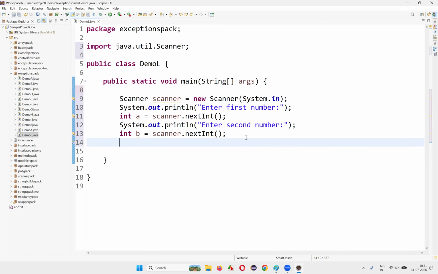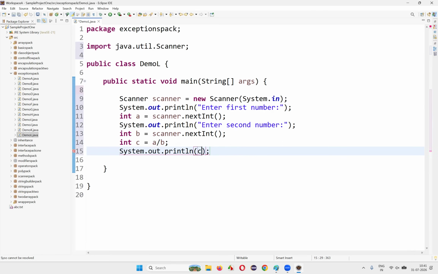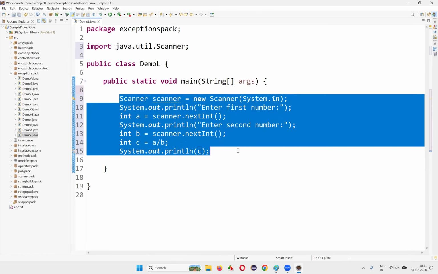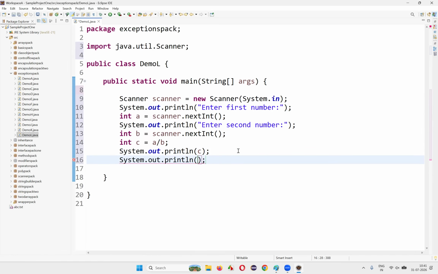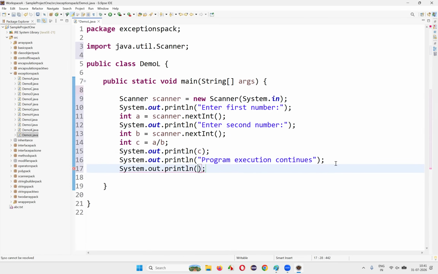Now guys, I'm going to write this statement: int c is equal to a divided by b. After that, I would like to print the value of c, and then write a print statement saying "program execution continues." And at the end of this program, I'm going to write "end of this program." So this is a sample program I have written.